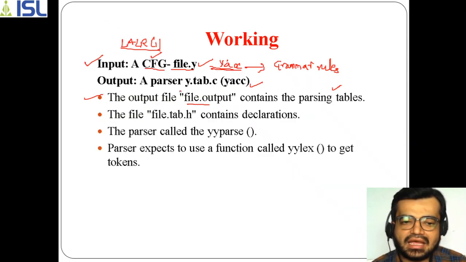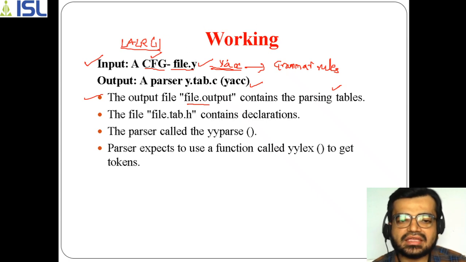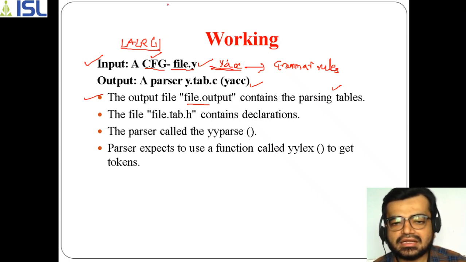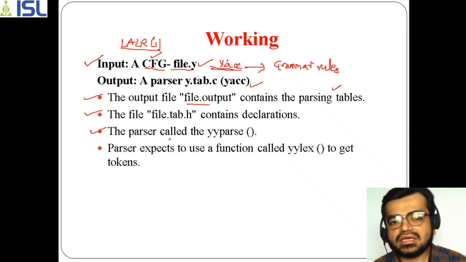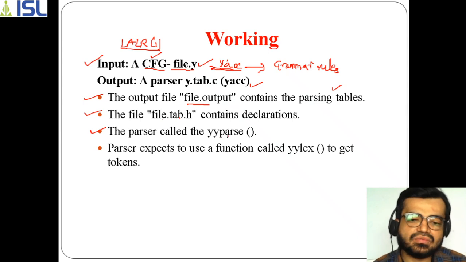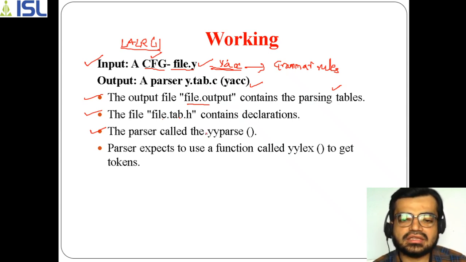Okay, parsing table. And here, if I want to take the declaration also, because there are various sections in that, declaration is also one of the sections. So if you are taking the declaration section, you can take the file named file.tab.h, which is a header file. And also we have to take some functions, subroutines here. What is that? yyparse. So this yyparse has to be taken in the program. We will be discussing these functions as well.